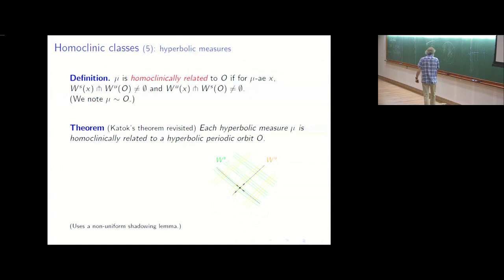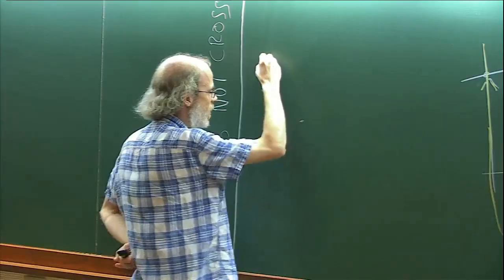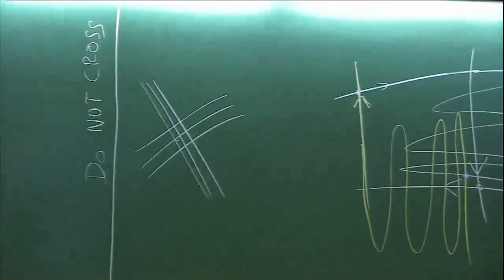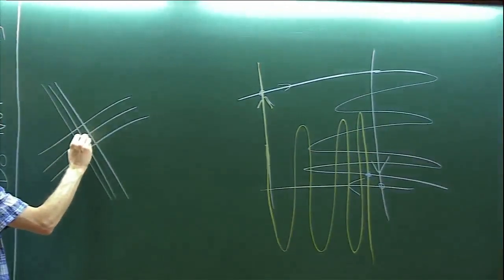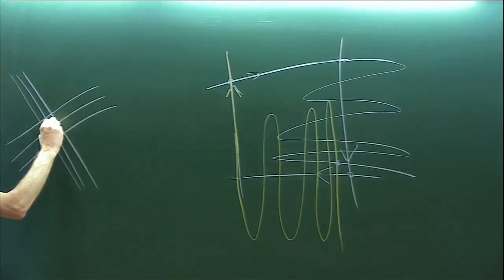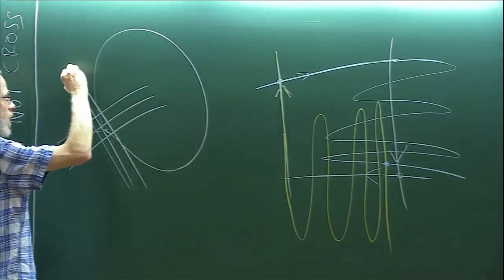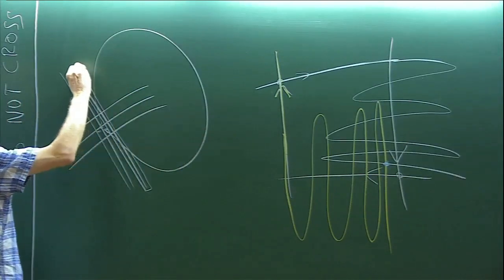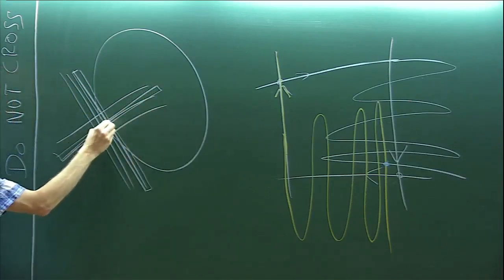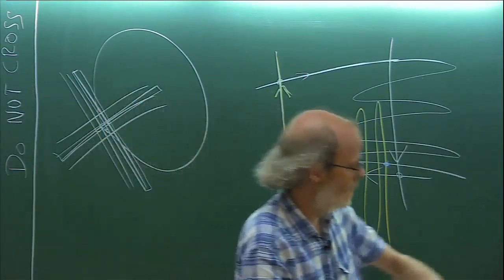What's the idea? The idea is that for the measure, you have recurrence. So here you have the measure. So take part of the measure where the stable and unstable manifold are uniform. And the point is, you have points that are recurrent, so you may find point that returns in the part where you have a good stable and unstable manifold. And so if you pick a rectangle along the stable direction, when you iterate, it returns and it stretches along the unstable. And in intersection here, you will find your periodic point with huge stable and unstable manifold that intersect those of the measure.